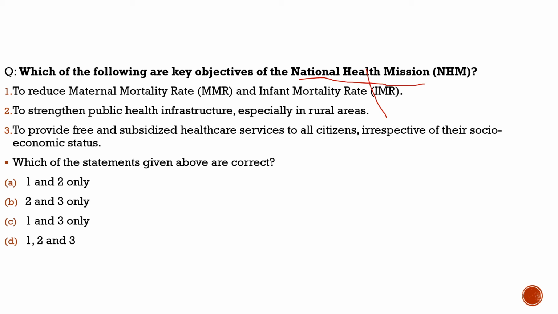About the National Health Mission, the Centre says that it has been able to curb several public health concerns. According to the Centre, this National Health Mission was able to curb several public health concerns. Let's understand what the primary role of this National Health Mission is. What does it aim at? It first aimed at reducing the total fertility rate. Its first aim was to reduce the total fertility rate to 2.1.